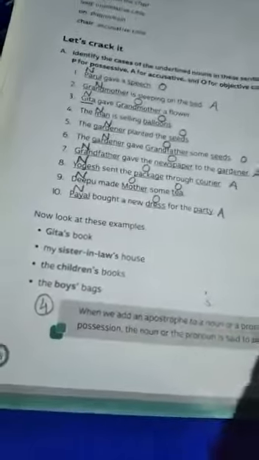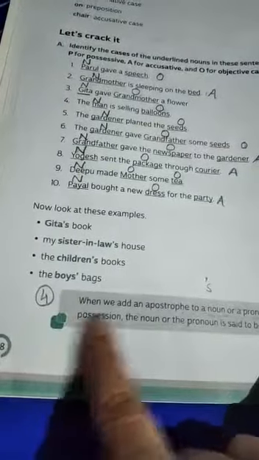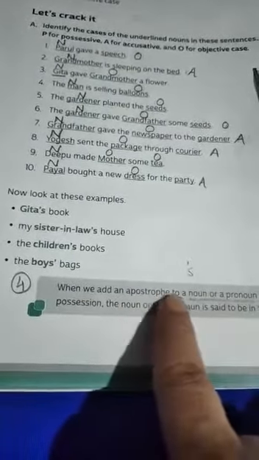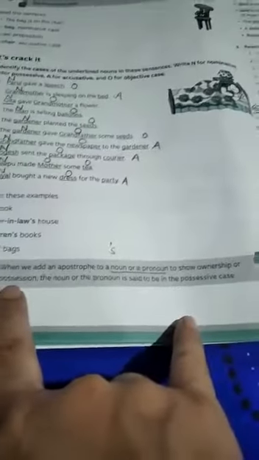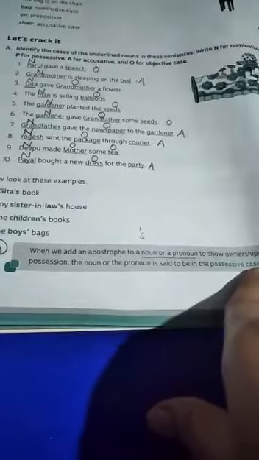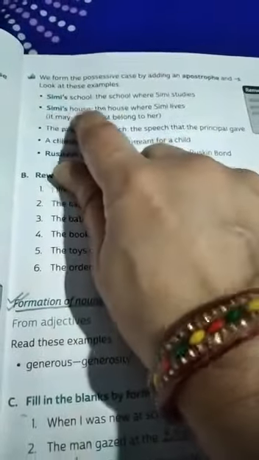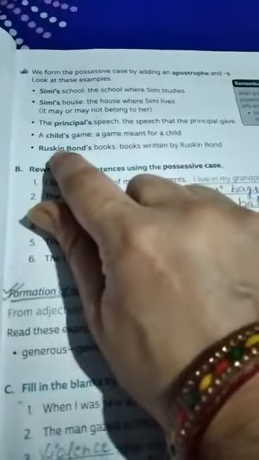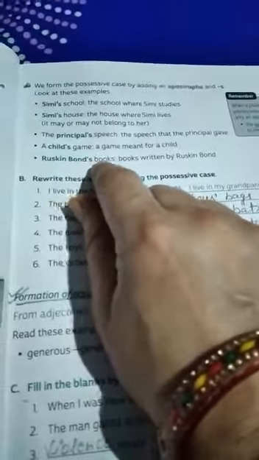Okay. Next, number 4, possessive case. When we add an apostrophe to a noun or a pronoun to show ownership or possession, the noun or the pronoun is said to be in the possessive case. Okay, such as Simi's school, Simi's house, the principal's speech, a child's game, Ruskin Bond's book. Okay, look here, the apostrophe S. The S shows the ownership.